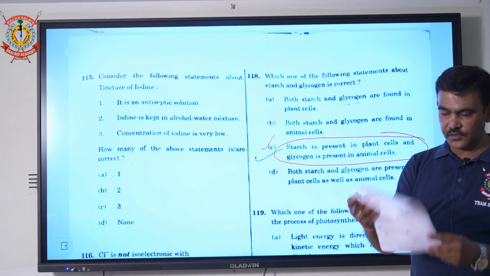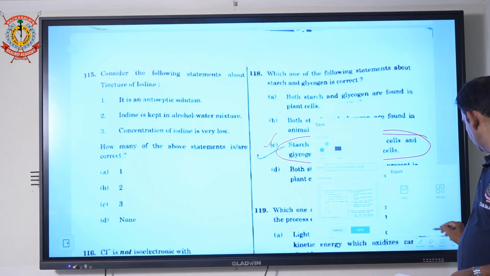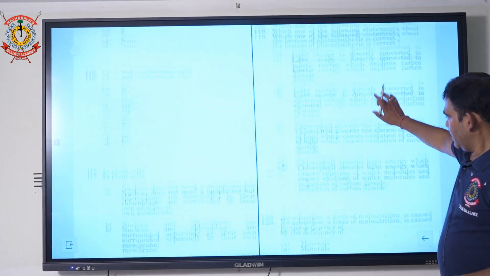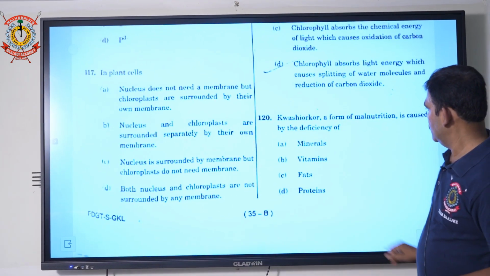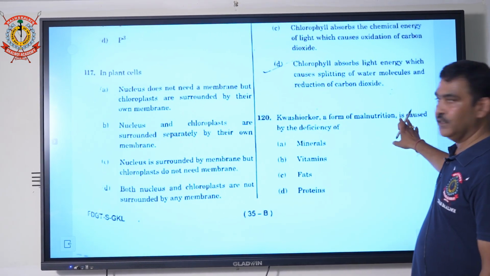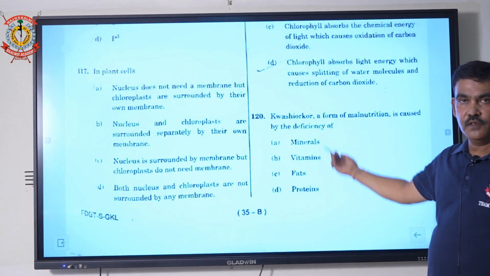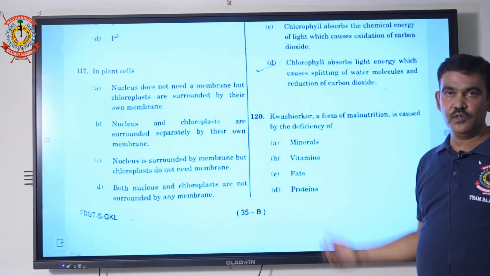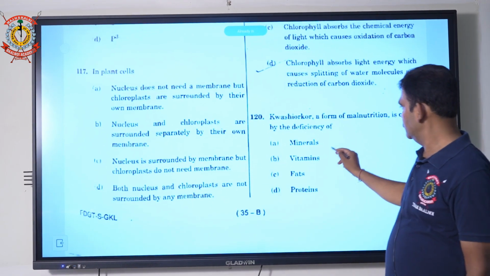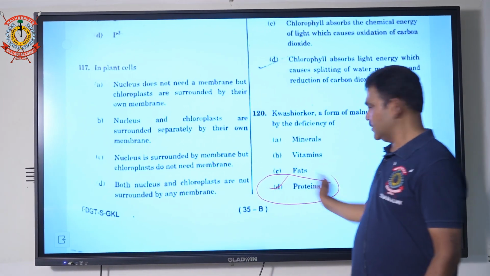And your last question of bio is 120. Kwashiorkor, a form of malnutrition, is caused by the deficiency of protein. है ना, साउथ अफ्रीका के लोगों को ज़्यादातर होता है प्रोटीन की कमी से ये सब. प्रोटीन. तो दिस इज योर करेक्ट आंसर.